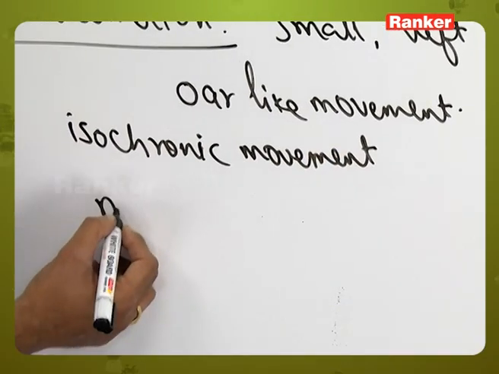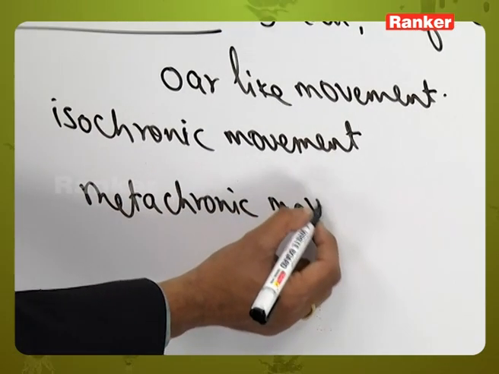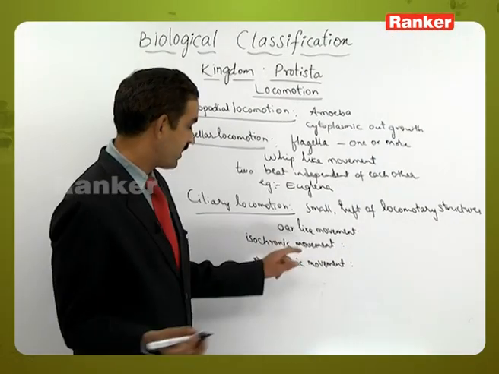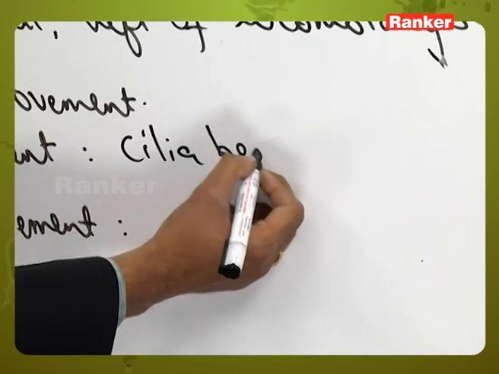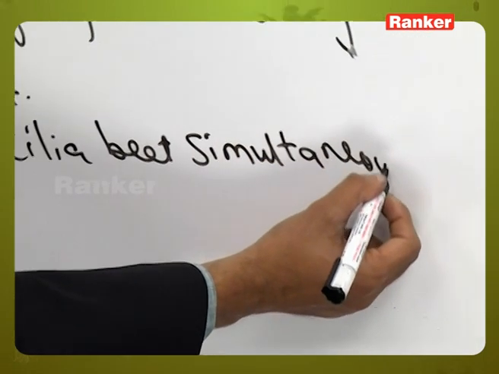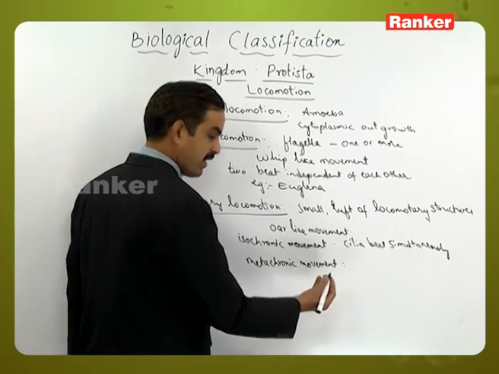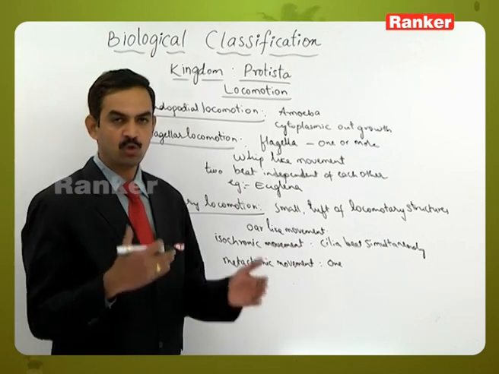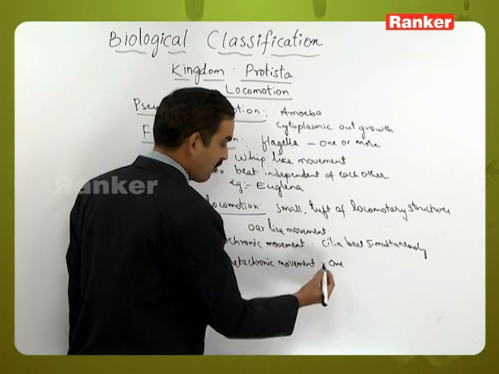and metachronic movement are present. In the isochronic movement, all the cilia beat simultaneously, whereas in the metachronic one, they have been divided into groups, and one group after the other group shows rapid synchrony one after the other.